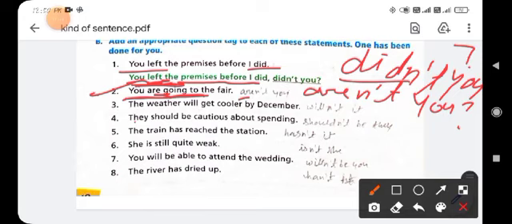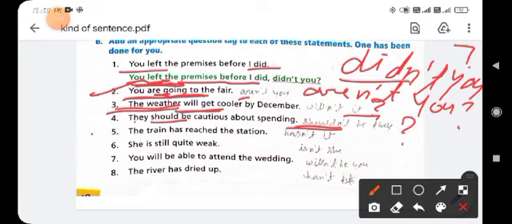Then you will change it into a negative interrogative: won't it. Use the weather as "it", and tag the question. Okay, they should be cautious about spending. Then you write "should" as a helping verb and use "not": shouldn't they, and put the question mark.